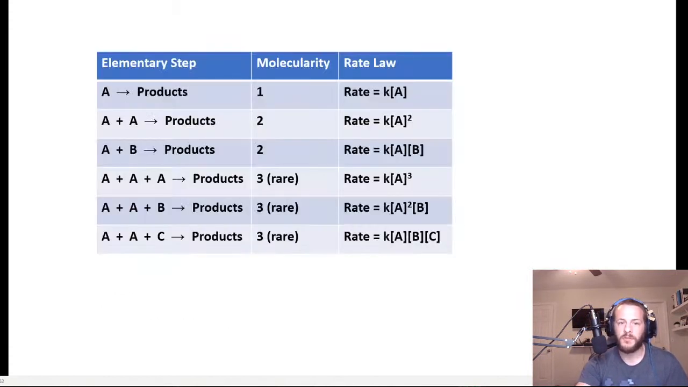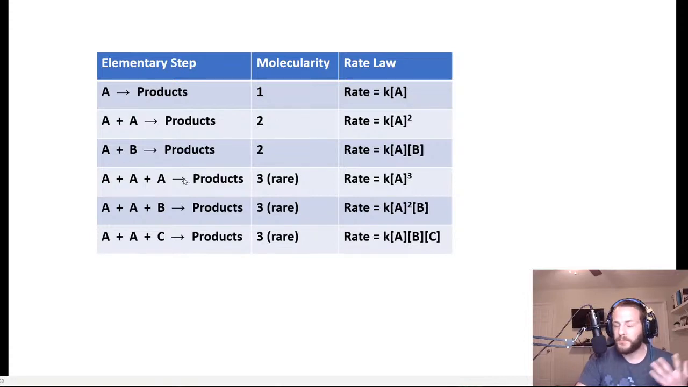So this is just a quick little table to sum up all of the possibilities and all the rate laws associated with unimolecular, bimolecular, and termolecular elementary steps. Unimolecular obviously is the easiest. So if you have 1 molecule decomposing into products, the rate law for that is simply the rate constant times the concentration of that particle.